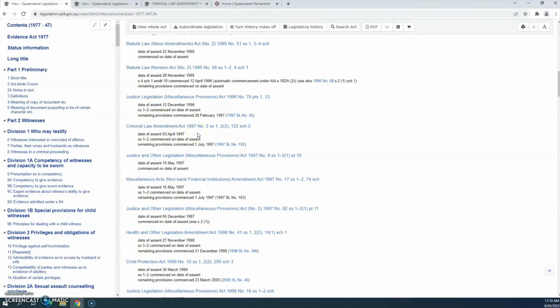You will find that it confirms the assent date as being the 3rd of April 1997 and also indicates the remaining provisions commenced on the 1st of July 1997. There is also a link to the subordinate legislation, which is usually the proclamation containing the same information. So you can be safe to regard 1 July 1997 as the date that the new 132A of the Evidence Act commenced. All we need to locate now is the introductory or second reading speech. Let's return to the Queensland Parliament site.